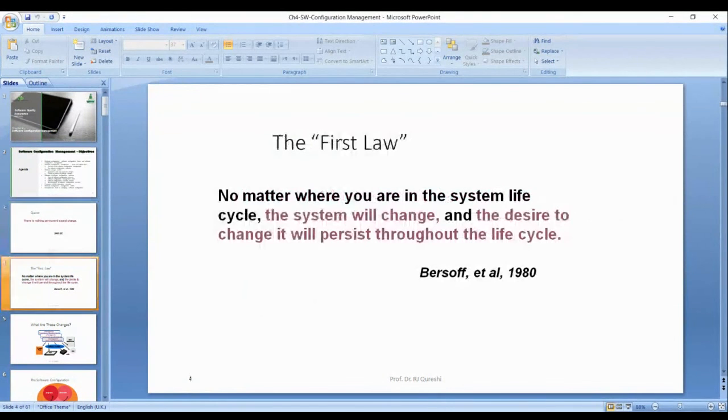Now I move to, as per one of the software engineer, senior professional, no matter where you are in the system life cycle, system will change, and the desire to change will persist throughout the life cycle. So continuously, you have to change to be successful, otherwise your project will fail. So you have to adapt, whether it's a small project, medium project, or a large project, doesn't matter. System will change and you have to change yourself, otherwise it will collapse.